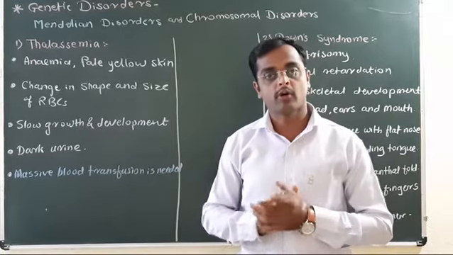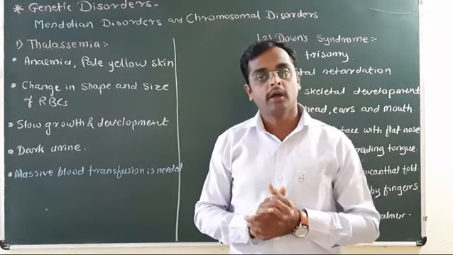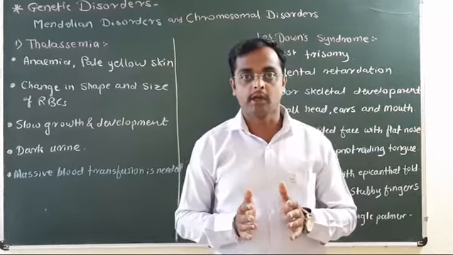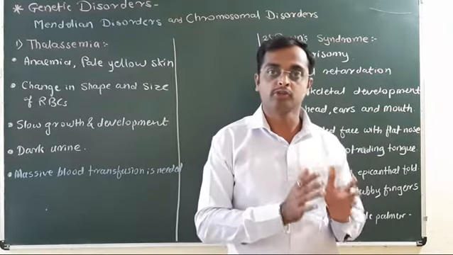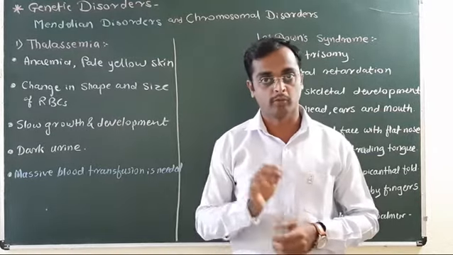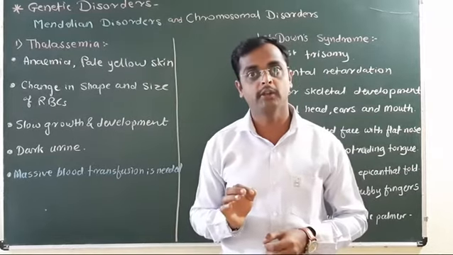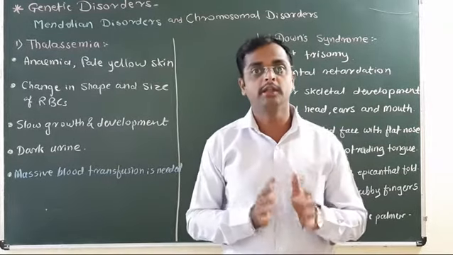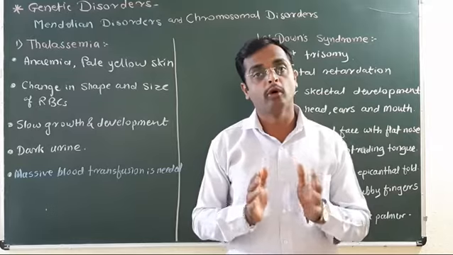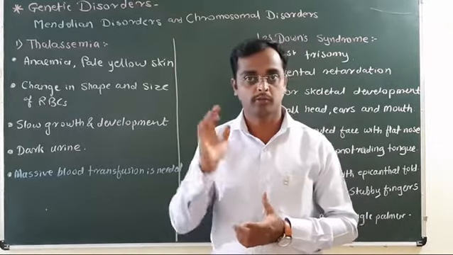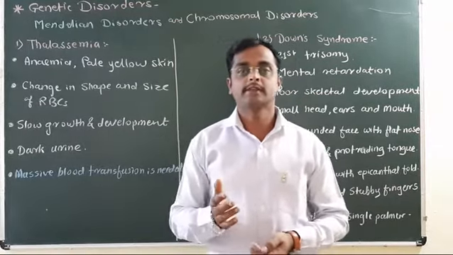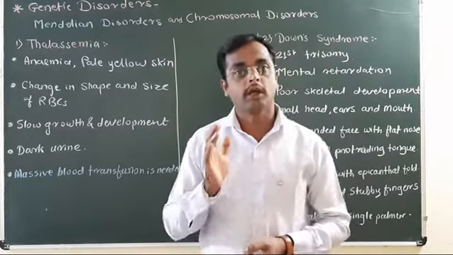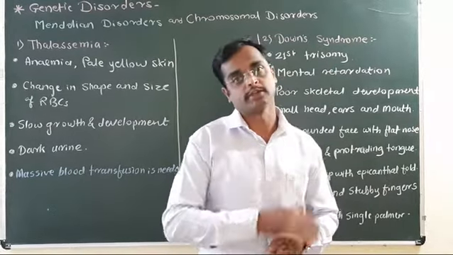The chromosomal disorders are nothing but the addition or the deletion of one or more chromosomes in the germline. Understood the chromosomal disorders? For example, Down syndrome, Turner syndrome and Klinefelter syndrome.